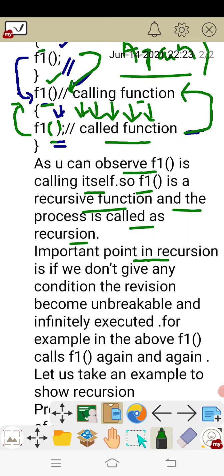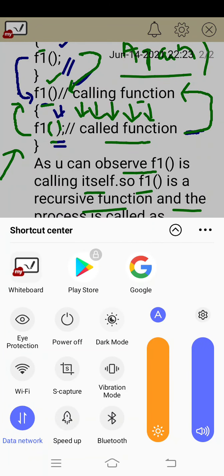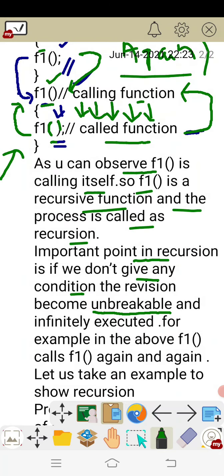What is the important point in recursion? If you don't give any condition, as you can see in this f1 example, where no condition is mentioned, f1 is calling f1, f1 is calling f1, so it will go continuously, an infinite number of times, and the situation will become unbreakable. If you execute this function without any condition, it will go on executing an infinite number of times. In the above, f1 calls f1 again and again.